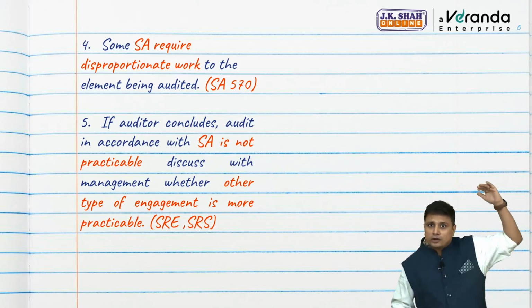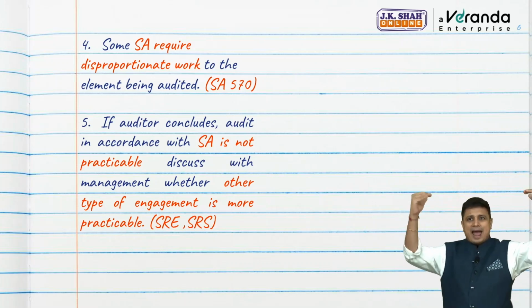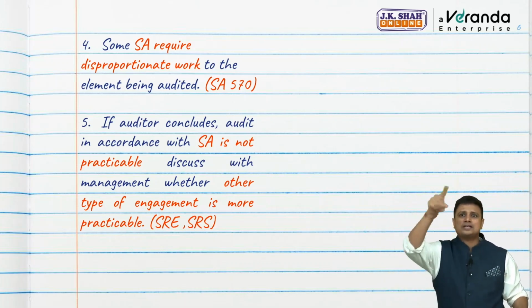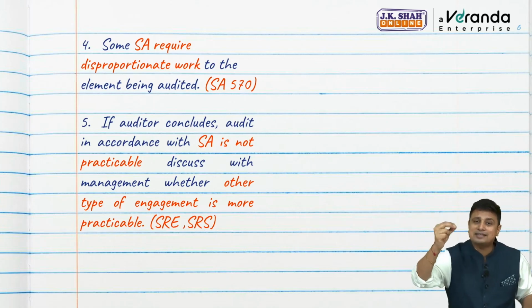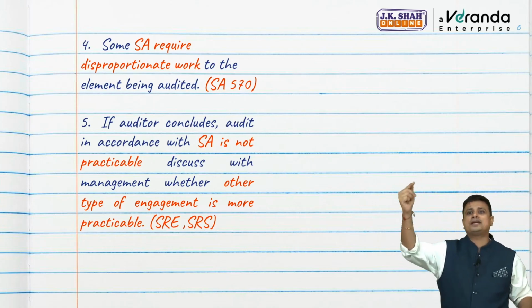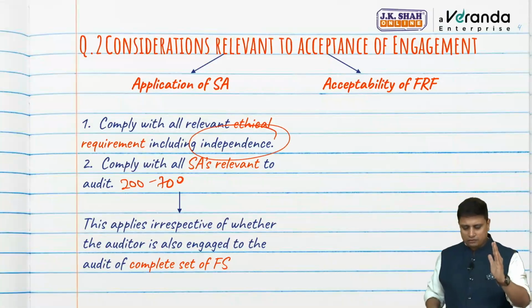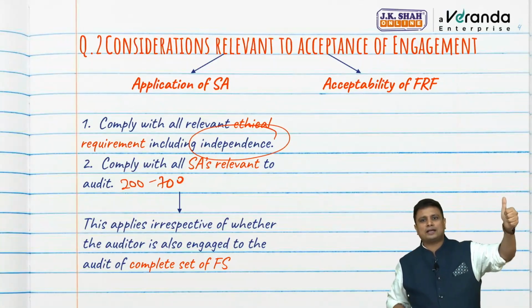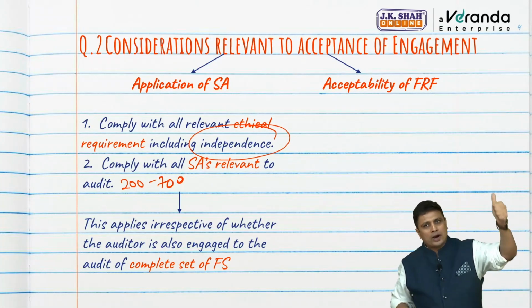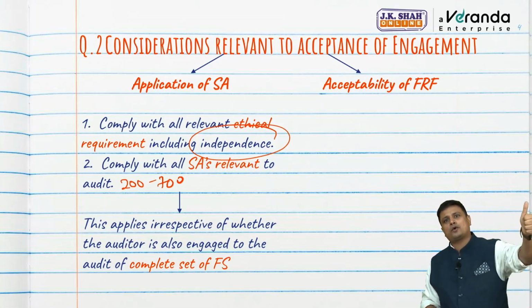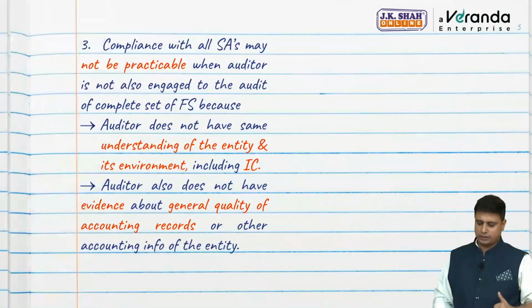See, if I am auditor of complete set of financial statement and single financial statement, then there is no problem at all. All these efforts, all these problems are arising if I am not auditor of complete set of financial statement. So once again, let us revise this. Applicability of essay. Do I need to comply with ethical requirement? Yes. Do I need to be independent? Yes. This I will have to do irrespective whether I am auditor of the complete set of financial statement.